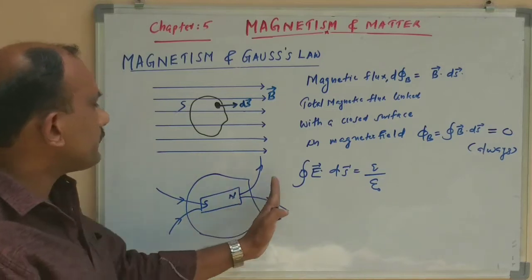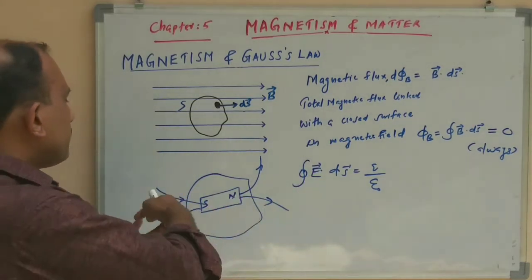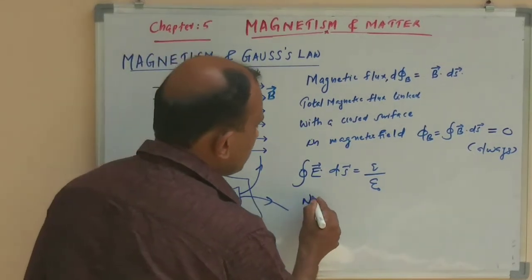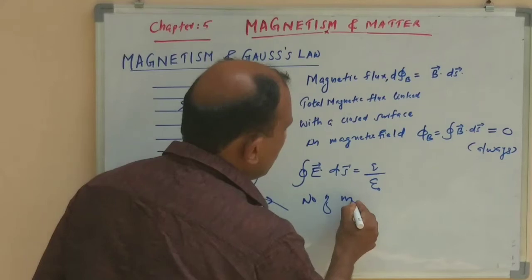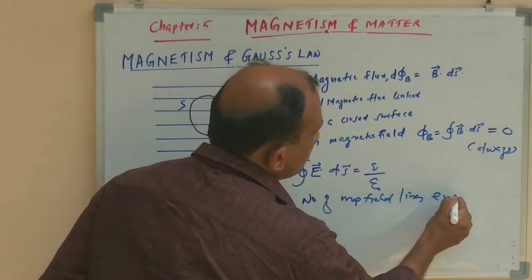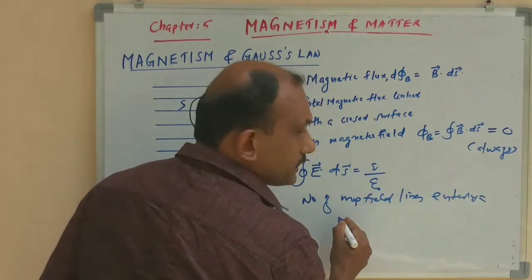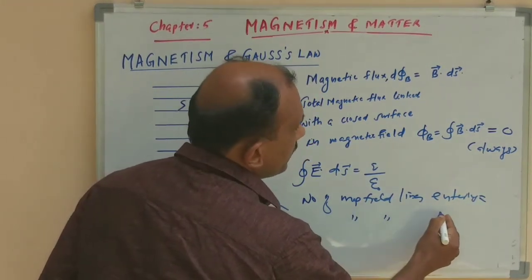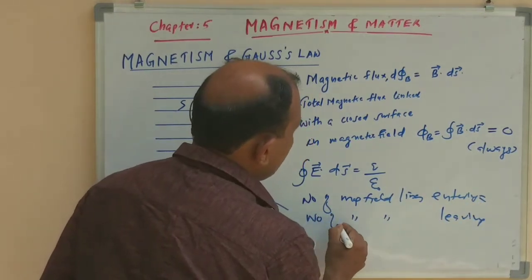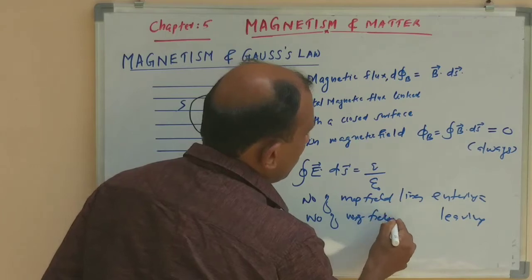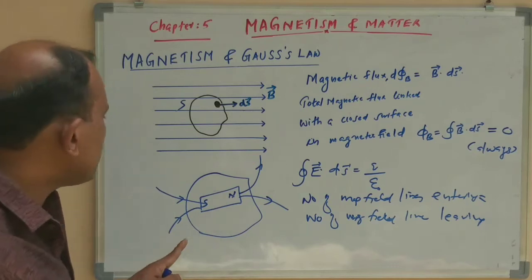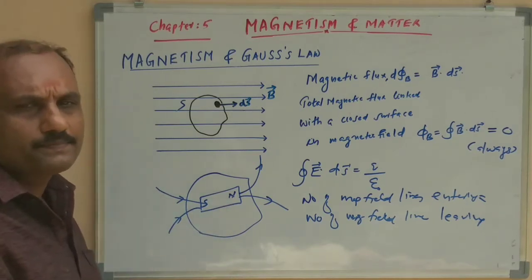That means the number of magnetic field lines entering is equal to the number of magnetic field lines leaving.